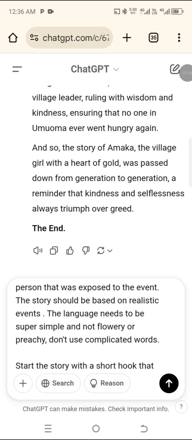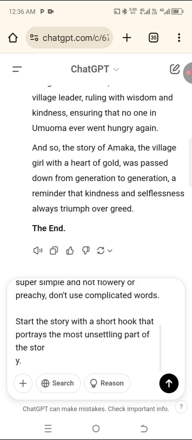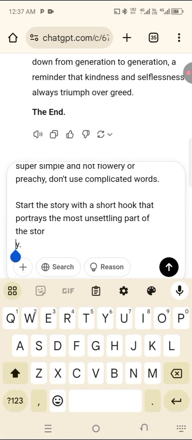We want the kind of story that looks real, that everybody will fall in love with. The language needs to be simple. We don't want too much English so that people can understand. Don't use complicated words. Start the story with a short hook that portrays the most unsettling part of the story. You can see the kind of prompt you want to use to generate our story now.